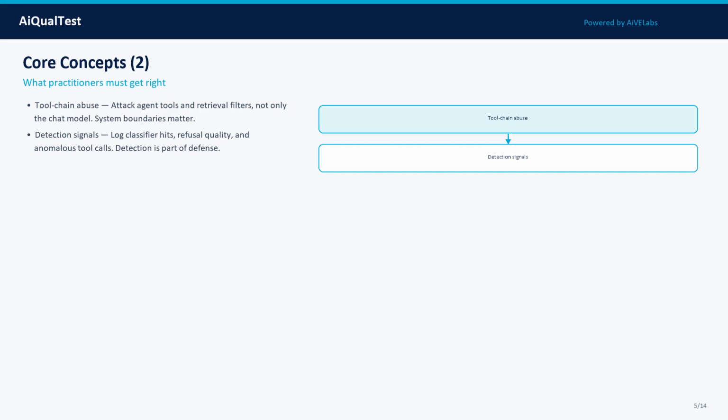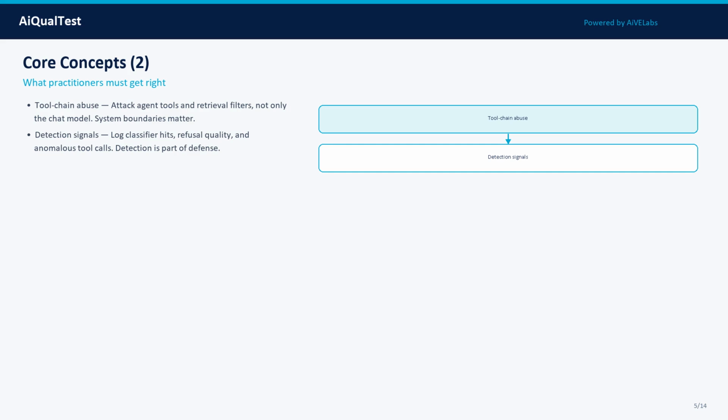Concept 3: Toolchain abuse. Attack agent tools and retrieval filters, not only the chat model. System boundaries matter. In practice, treat this as a measurable property: define what good looks like, attach evidence, and track it across model, prompt, data, and tooling changes.